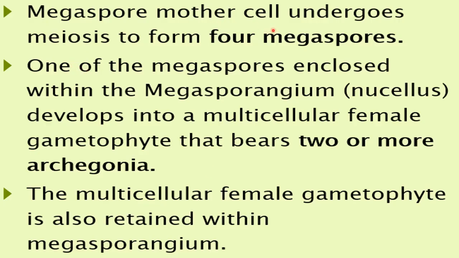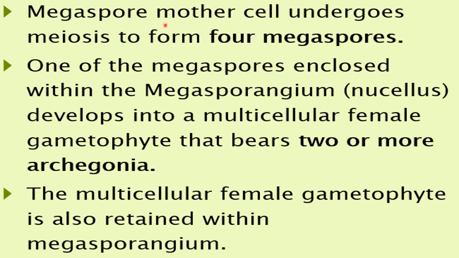This is just for understanding which type of structure is present inside the female cone. Now the megaspore mother cell undergoes meiosis to form 4 megaspores. The megaspore mother cell that has been differentiated from the nucellus cell will now undergo the meiosis division. And how many megaspores will be produced? 4 megaspores, because after the meiosis division 4 cells are formed from one cell.